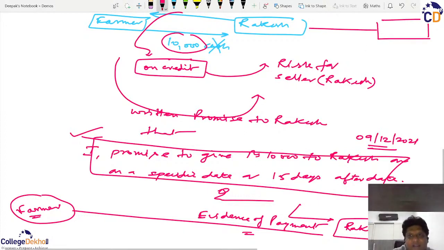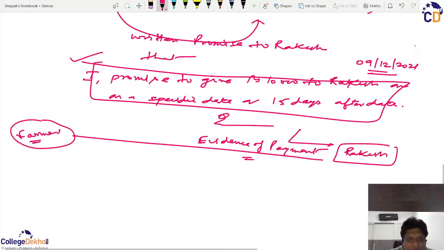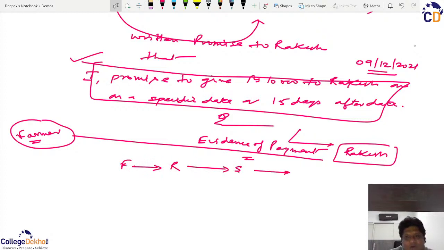So now if Rakesh buys from Suresh, Suresh will give him the goods, and in return this paper is given by Rakesh to Suresh. Now the liability of the farmer, which was earlier towards Rakesh, has been shifted to Suresh. So what is happening here? The liability was first from the farmer to Rakesh, which has now been shifted to Suresh, and it can go on further to anyone in the future. So this is freely transferable,